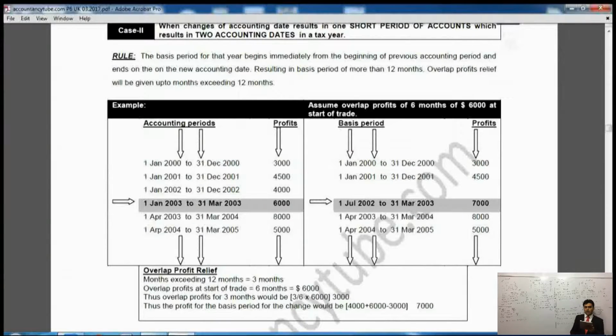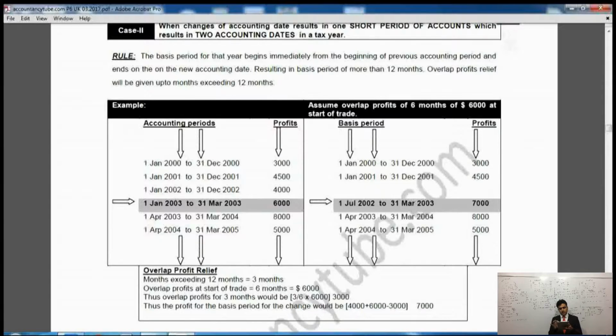All right. So obviously, we'll take from when the previous period is ending to the new accounting date. Obviously, if you do that, the period will become more than 12 months. So whatever is more than 12 months, we will take that, and the relief will be given against that one. All right.